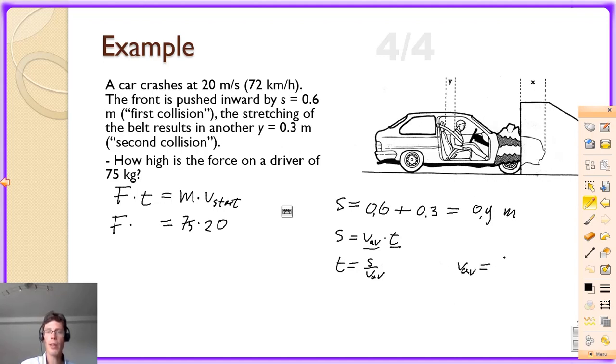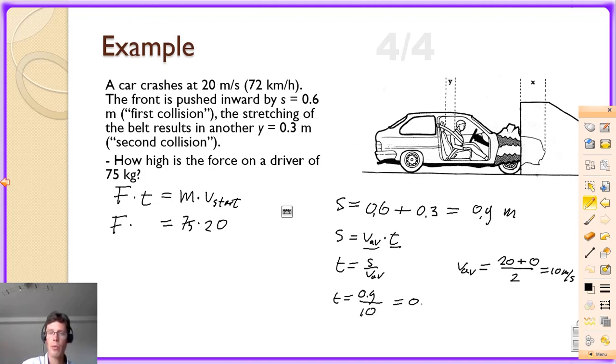We know that the starting speed is 20 meters per second, and the final speed is 0. If you divide that by 2, we find an average velocity of 10 meters per second. I'm going to fill that in. Distance was 0.9. Average velocity 10 meters per second.